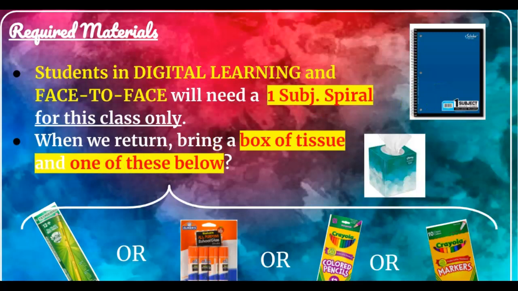When you get back from virtual learning, you're going to need a box of tissues, because we need to not have our noses running and all that stuff. So this is very important for our safety too. And then you're going to pick one of these. Any of these, if you have some lying around the house, you have a bunch of Halloween pencils, then bring them. Okay, so a spiral, a box of tissue, and one of these is what I'm asking for this class.